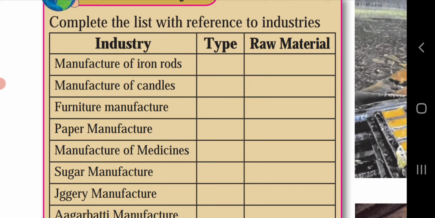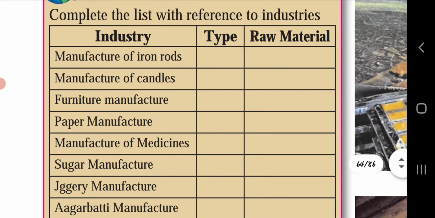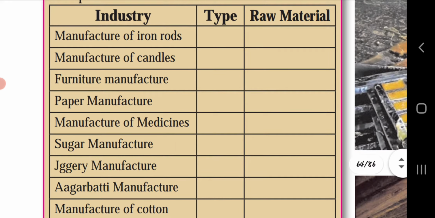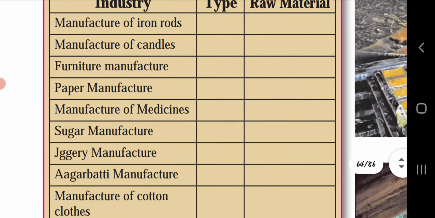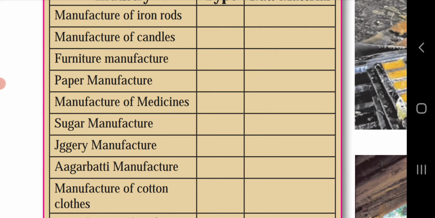Will be needed. Manufacture of medicines, large industry. Solvents, active pharmaceutical ingredients, glass, etc. Again, sugar manufacture, large industry. Sugarcane, sweet potato, etc. Jaggery manufacture, it is a medium industry. Sugarcane will be required. Agarbatti manufacture, small industry. Bamboo sticks, charcoal dust, essential oils, etc. are needed. Manufacture of cotton clothes, large industry. Raw material will be raw cotton, water, etc.